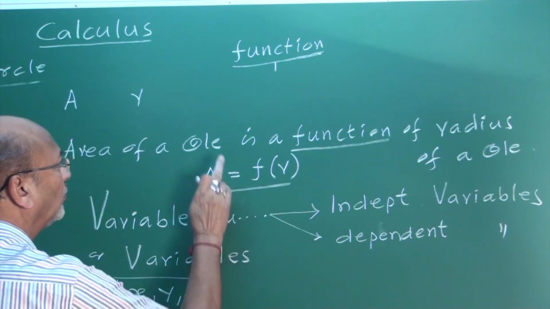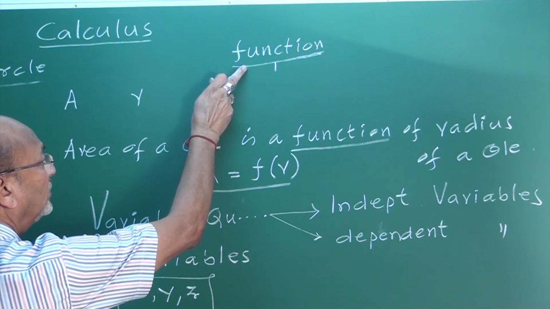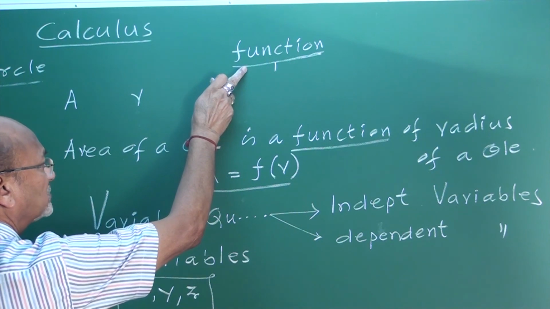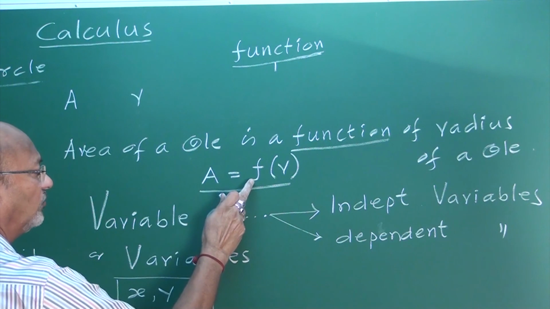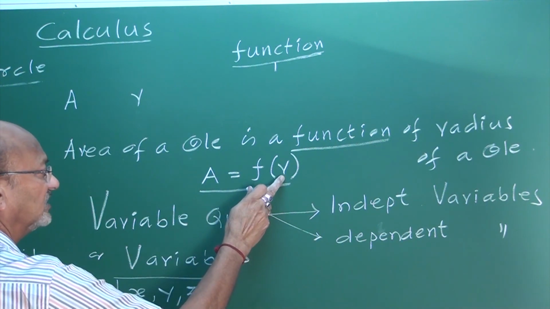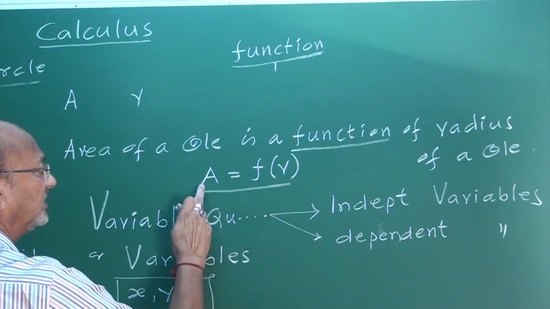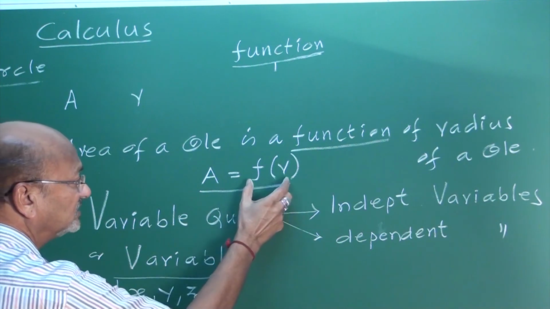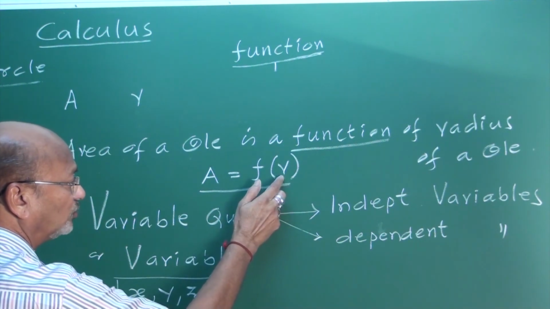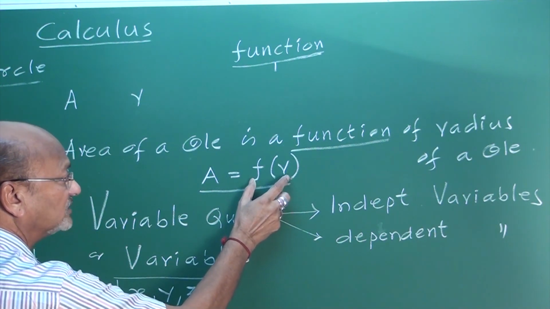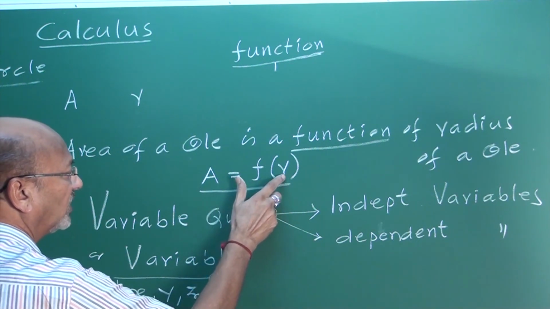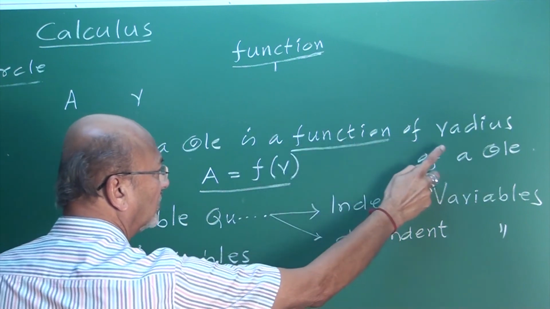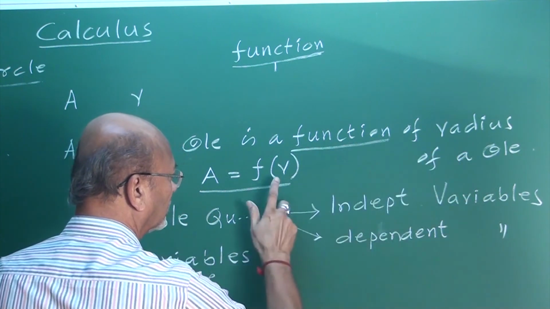This is how we introduce what we mean by function. In this case, the area of a circle is a function of its radius, written symbolically as A equal to f of r. This f of r is not f into r, it is f(r), one symbol to denote a function of r, function of radius r.